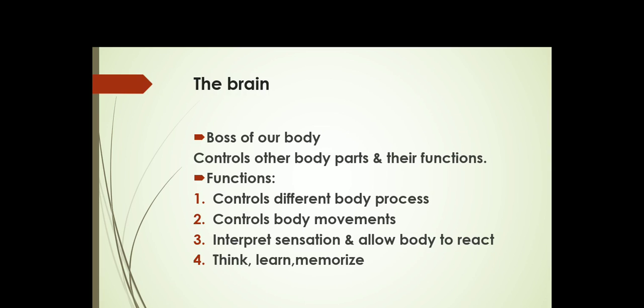Understand? So remember, the brain is the boss of our body. It will control all other activities of our body. It is protected by a bony structure called the skull. And it will control the functions of other body parts. So what are the functions of the brain? First, inside our body there are many other systems like the digestive system, circulatory system, then respiratory system.